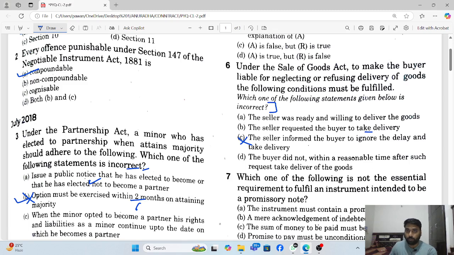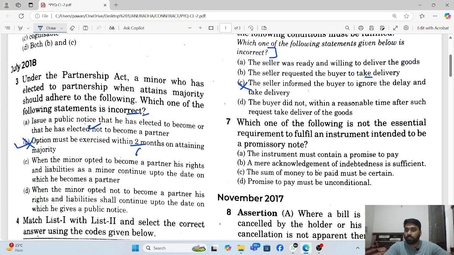Wait, let me read it again. Under the Sale of Goods Act, to make the buyer liable for neglecting and refusing delivery of goods, the following condition must be fulfilled. Which one of the following given below is incorrect? तो ये अगर सेलर उसको इन्फॉर्म करके कह रहा है कि अपना सामान ले जा और वो लेने के लिए तैयार है, तब तो हम बायर को लाइबल नहीं कर सकते. तो दैट कंडीशन इज ए सी. ऑल कंडीशंस आर करेक्ट एज पर दैट सिचुएशन दैट इफ यू वांट टू मेक लाइबल द बायर. क्लियर?